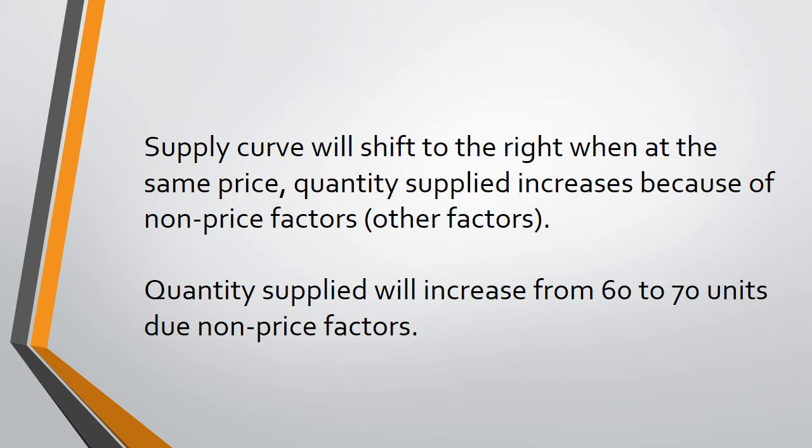So when the factor on the x-axis is increasing and there is no change on the y-axis, the supply curve will always shift towards its right, and we will see it in the figure right now.